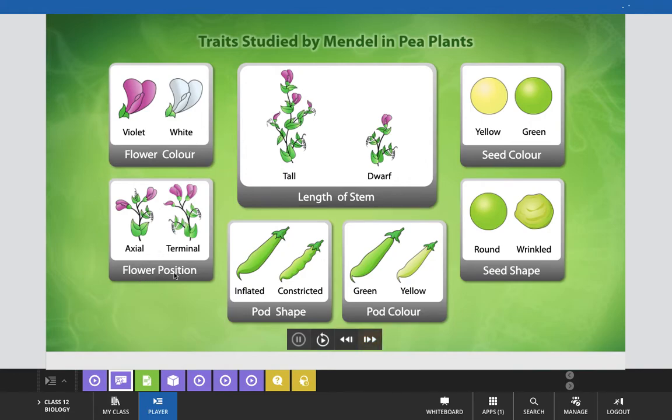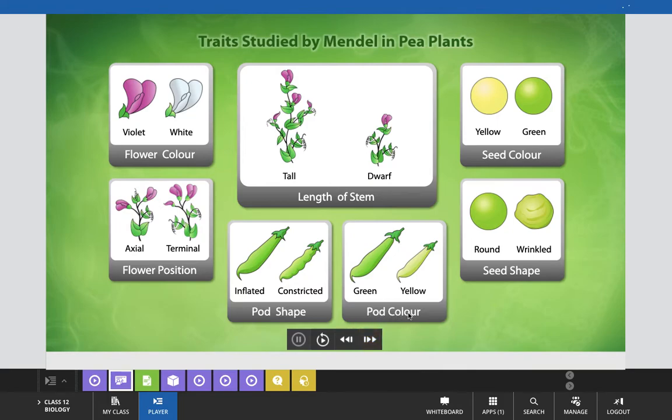Similarly, flower position is a character in which two traits are observed by Mendel: axial position of the flower and terminal position of the flower. In terms of length, in this character there are two traits: tallness and dwarfness. Pod shape, inflated and constricted, are the two different traits in the pod shape character.